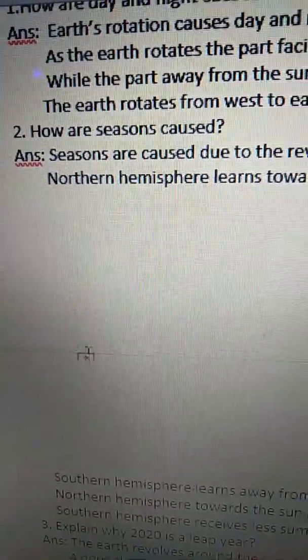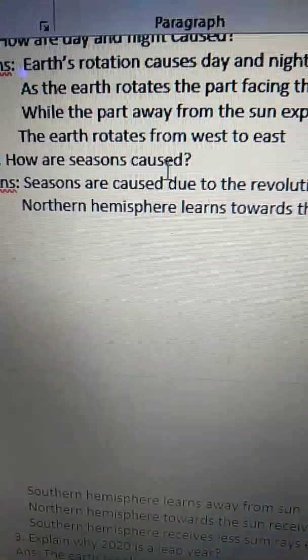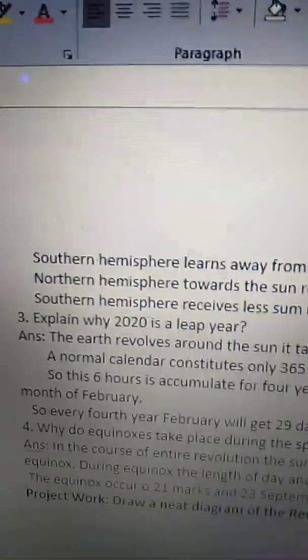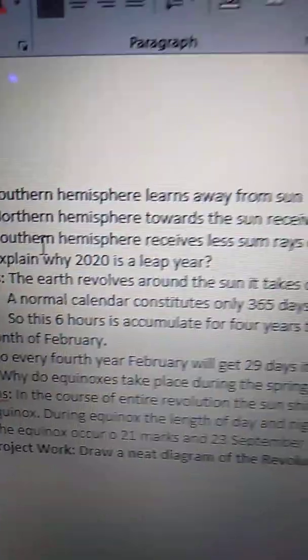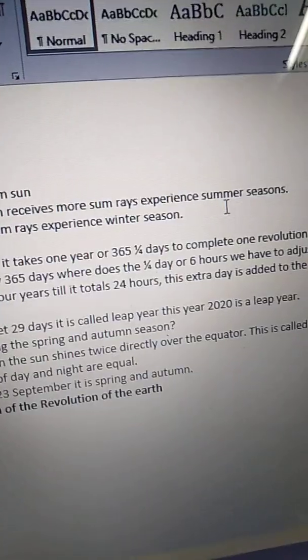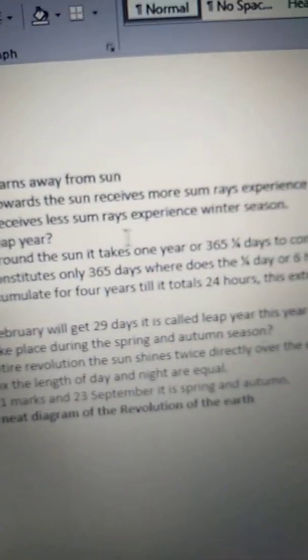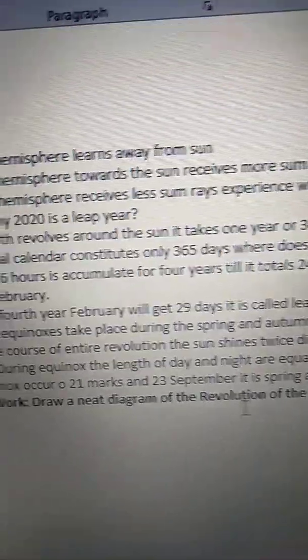Once again, I will repeat, children. How are seasons caused? Seasons are caused due to the revolutionary movement and tilt of the Earth's axis. Northern hemisphere leans towards the sun. Southern hemisphere leans away from the sun. Northern hemisphere, towards the sun, receives more sun rays, experiences summer season. Southern hemisphere receives less sun rays, experiences winter season.